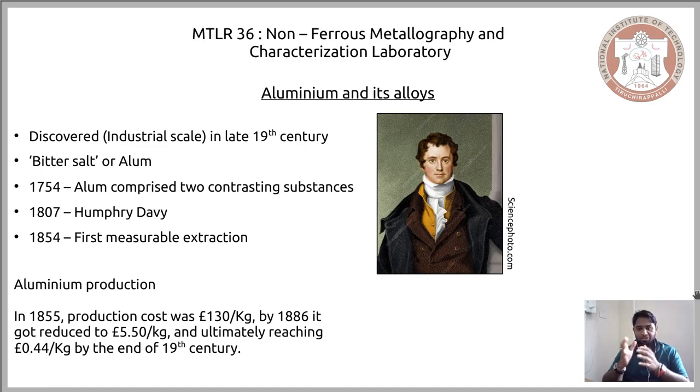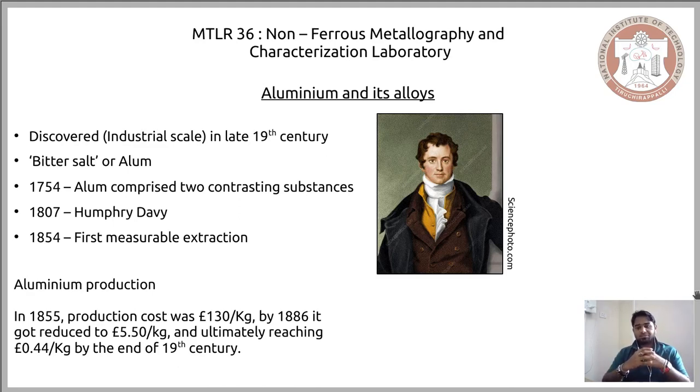And in just 30 years, it was reduced significantly to 5.5 pounds per kg. At the end of the 19th century, the cost of production was reduced even further and ultimately reached somewhere around 0.44 pounds per kg. This reduction in the production cost facilitated the industrial scale production of aluminium and its usage.